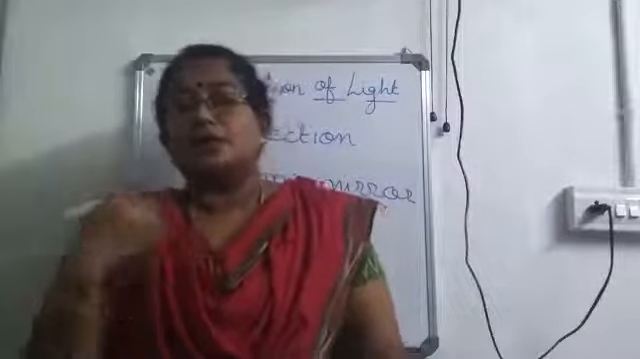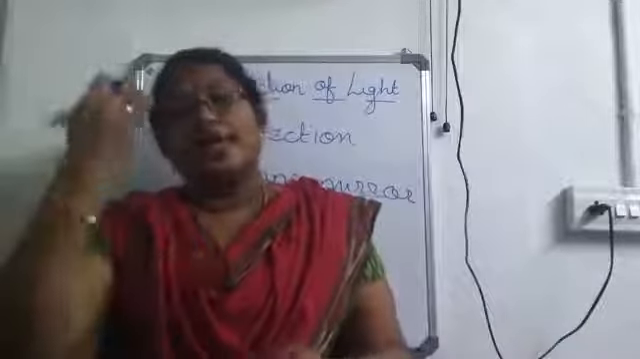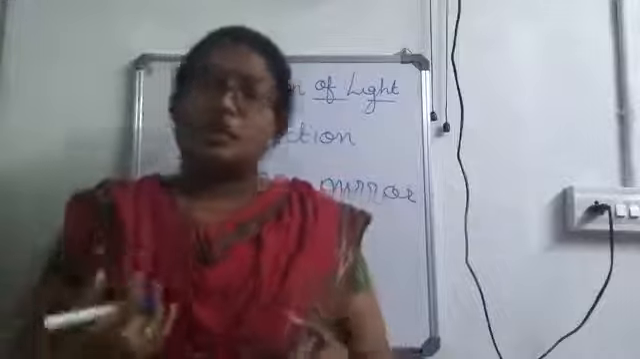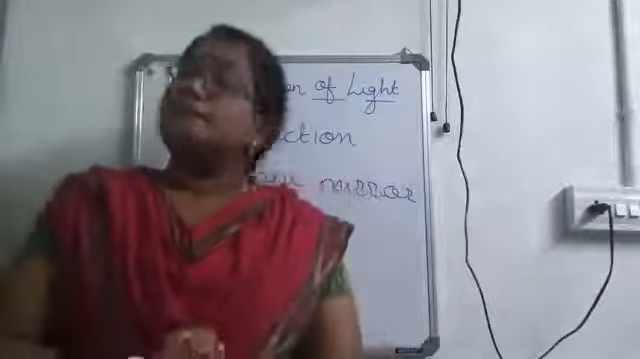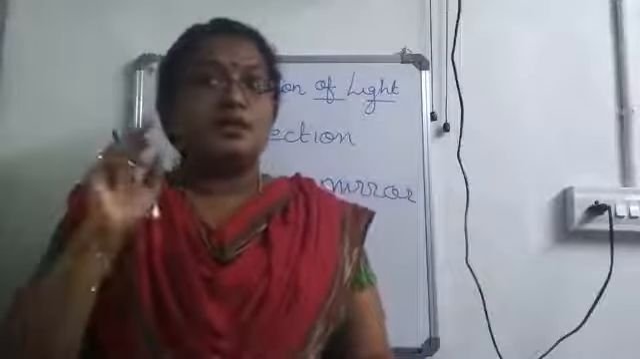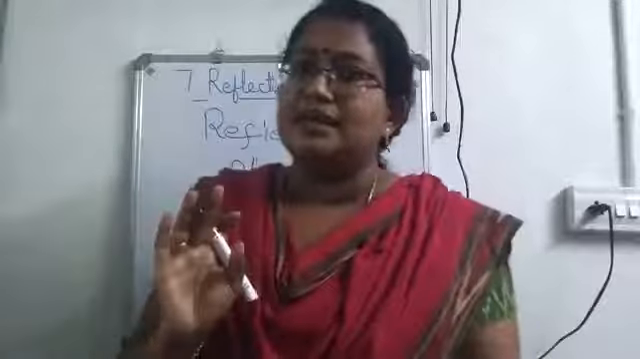And the silver coating can come out easily. So above the silver coating, a red lead oxide coating will also be given. Then it acts as a plane mirror. Okay, so is it clear? How will we make a plane mirror?